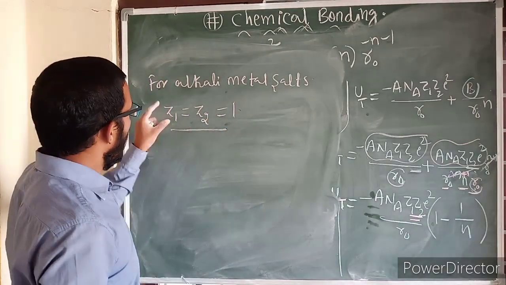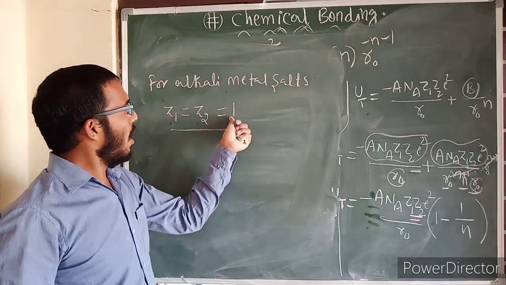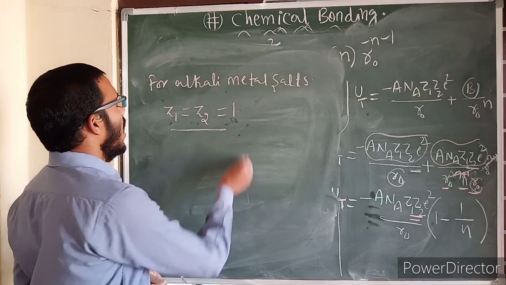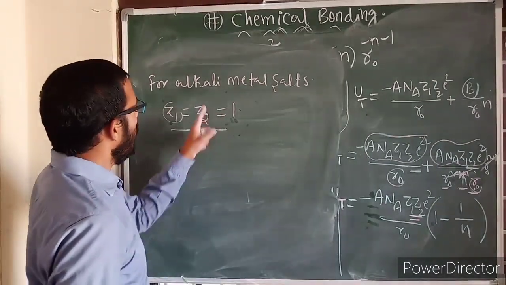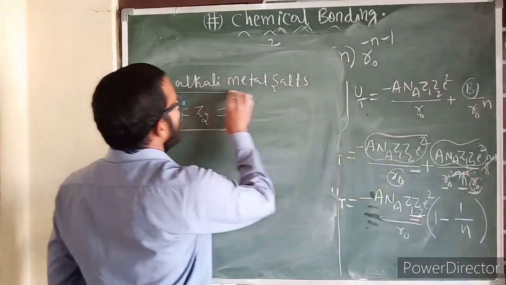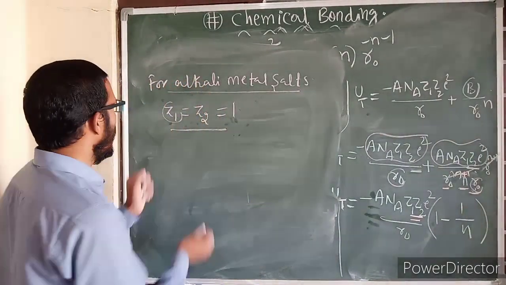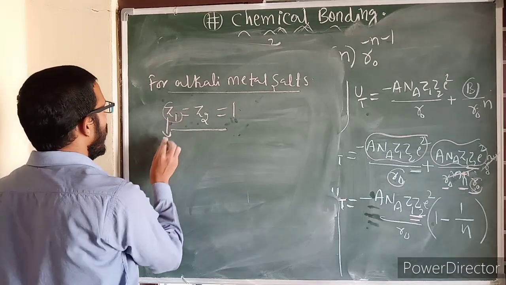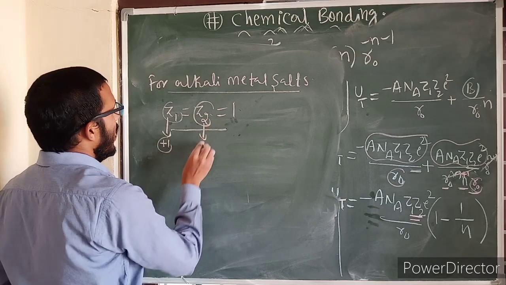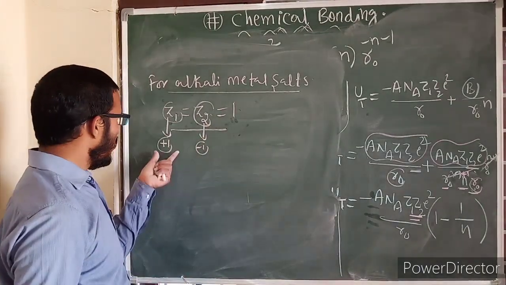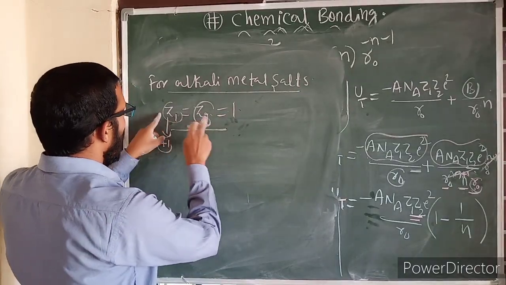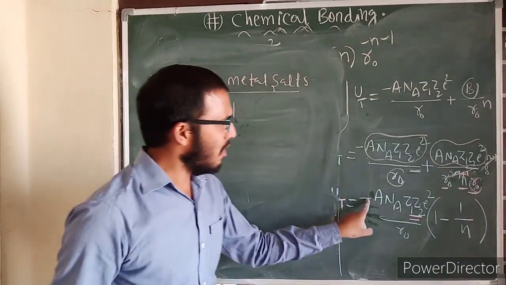Because if the cation and anion are alkali metals, meaning what? Na plus, K plus, Rb plus, Li plus, they have plus 1 charge only. Therefore Z1, Z2 value will become 1 only. Now for an alkali metal salt like NaCl, Na is plus 1, and Cl minus is minus 1, but only the magnitude of charge we are considering. So these values are equal to 1 only. The minus sign remains the same.